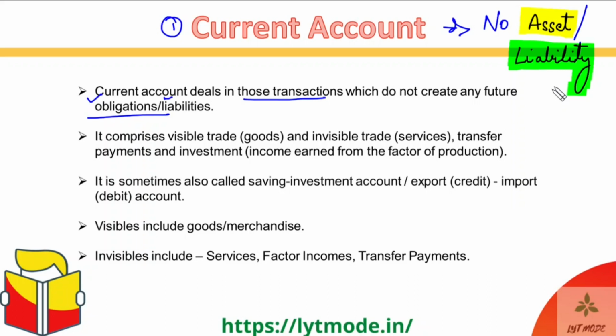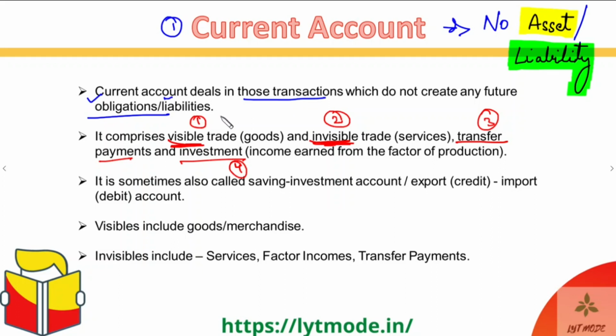So moving ahead, the current account comprises of visible trade, that is goods, and invisible trade, that is services. Now here again we come across two concepts. The first is of visibles and the second is of invisibles. Okay. And then there's a third concept of transfer payments as well. And fourth one, investments. This everyone knows.